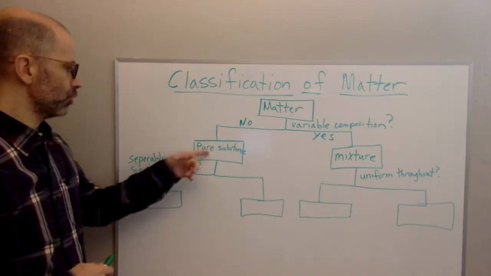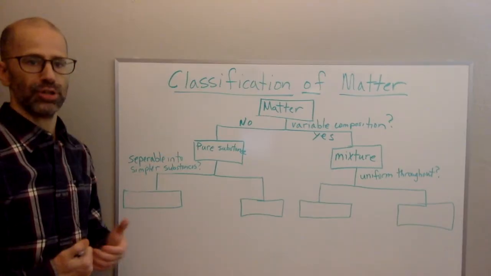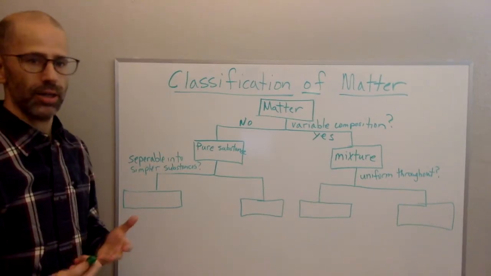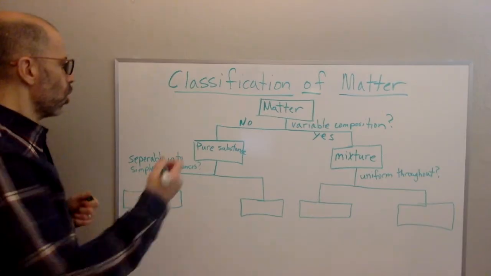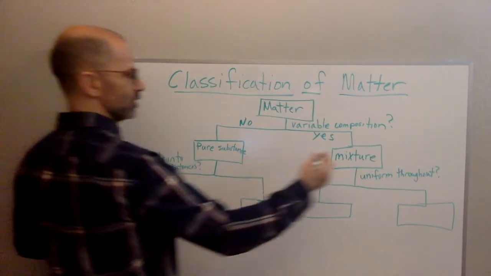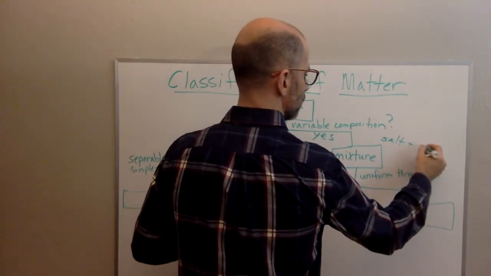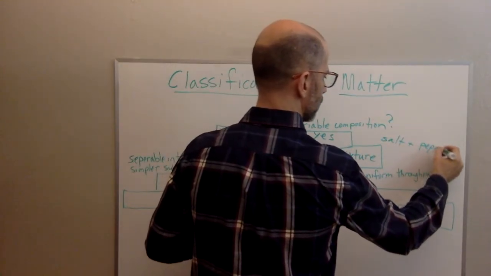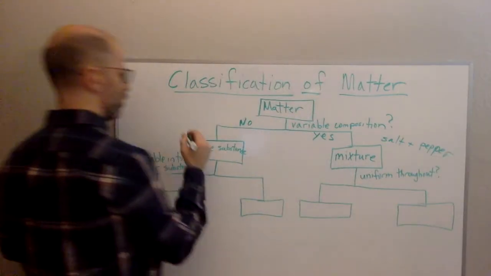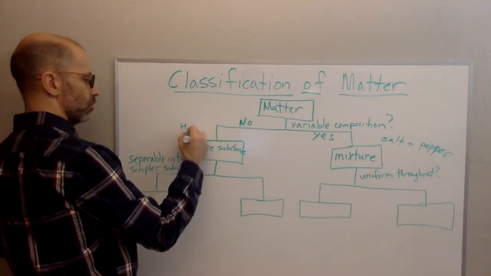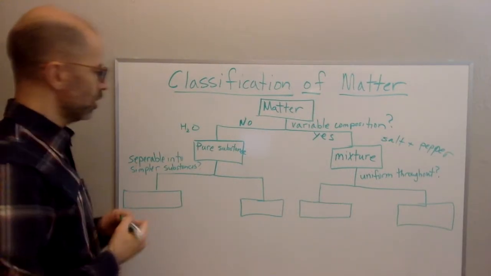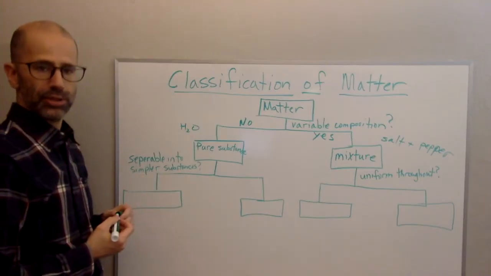Whereas, for example, for a pure substance, you might think an example would be water, right? So this might be salt and pepper. And over here we might have water. So water has a certain composition.